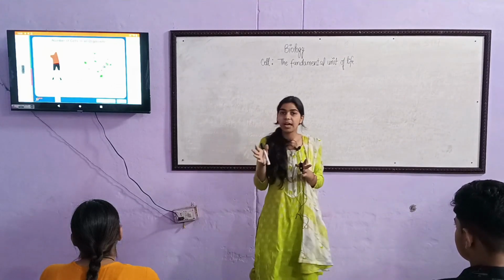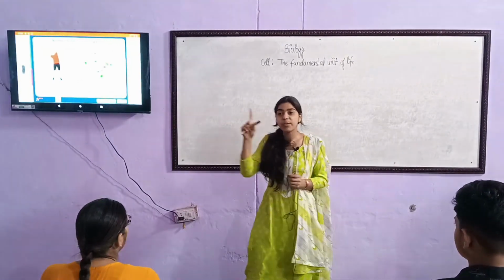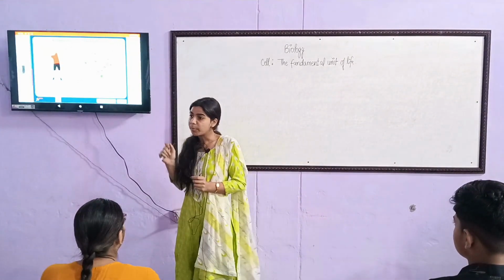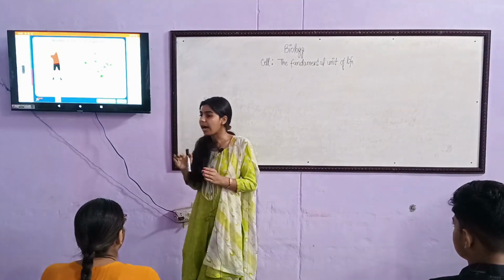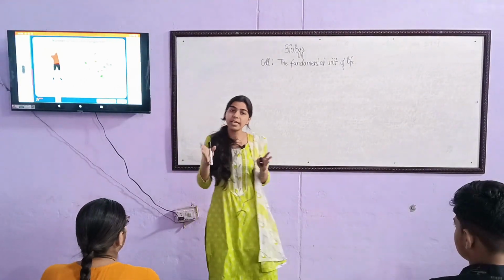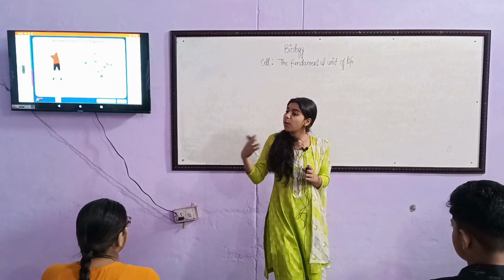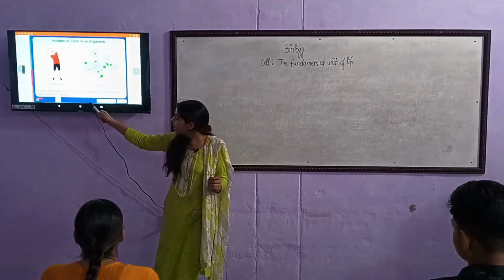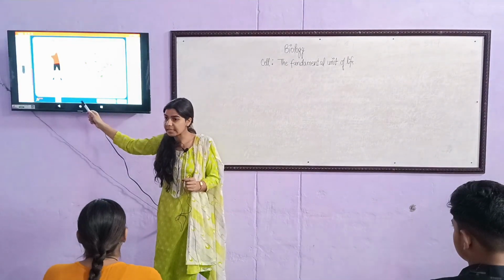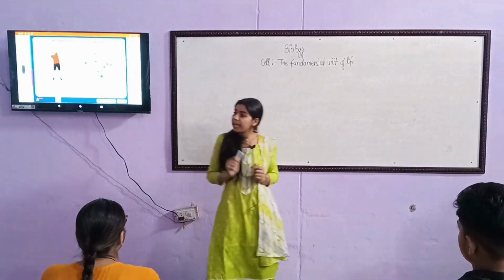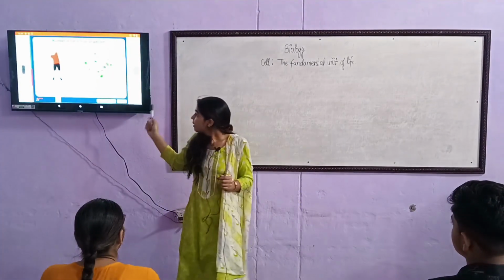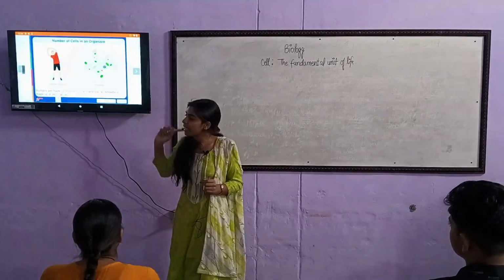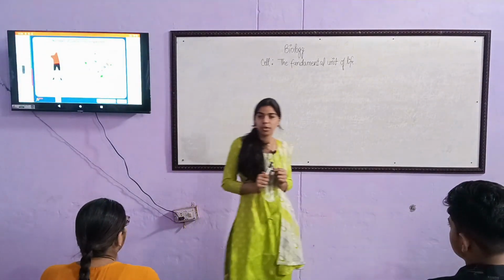Unicellular organisms are those who have only one cell, है ना? Multicellular organisms are those who have trillions or more than one cells in themselves. Okay? You can see the example here. What? Human beings. Who is going to tell me कि humans is a multicellular organism or unicellular organism?